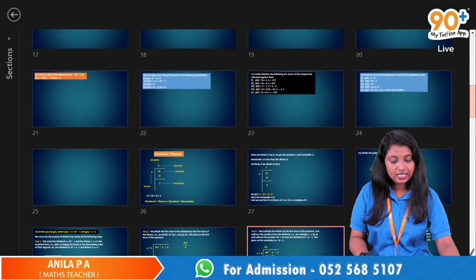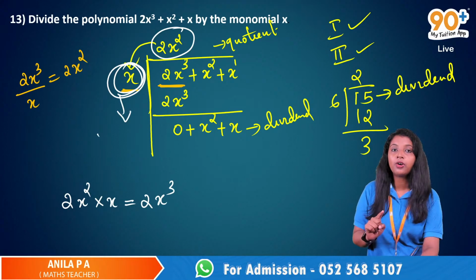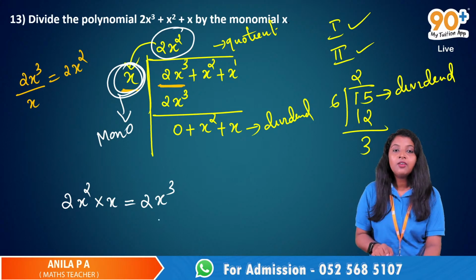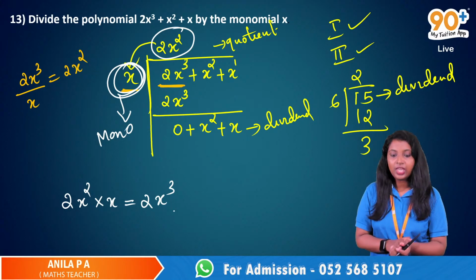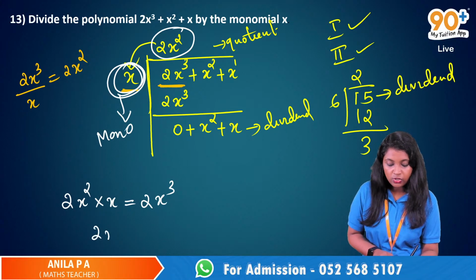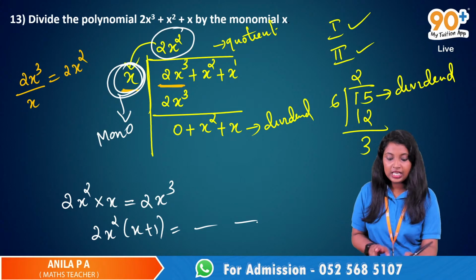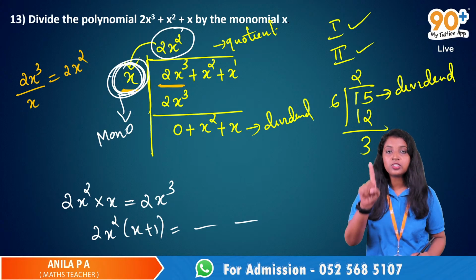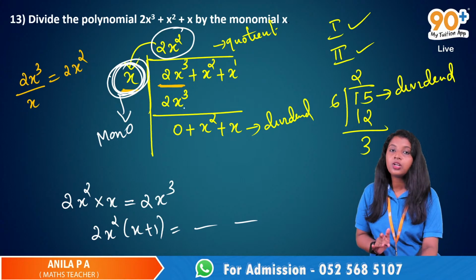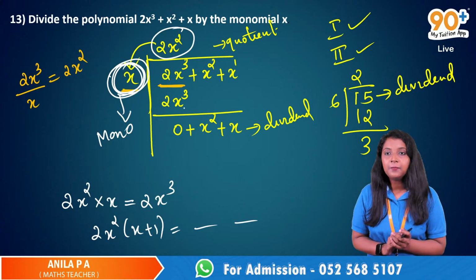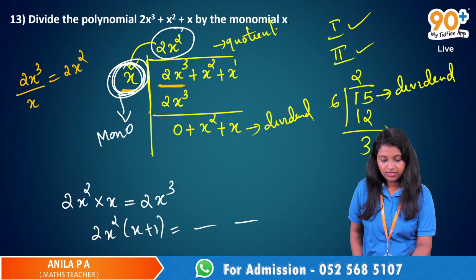But here the divisor is a monomial, so we just have a single term. When we multiply them, we will get only one term, which is 2x cube. If it was x plus 1, then 2x square into x plus 1, definitely we would get two terms. But since this is a monomial, after multiplication we write only one term there.